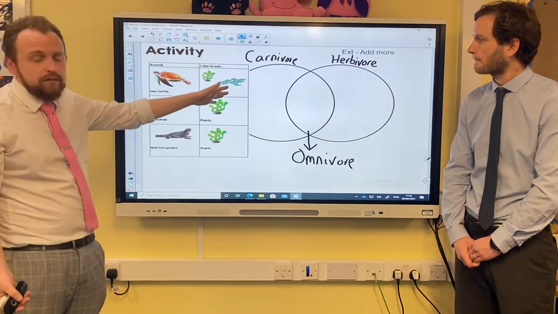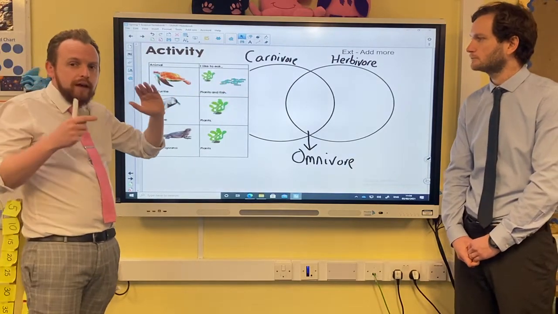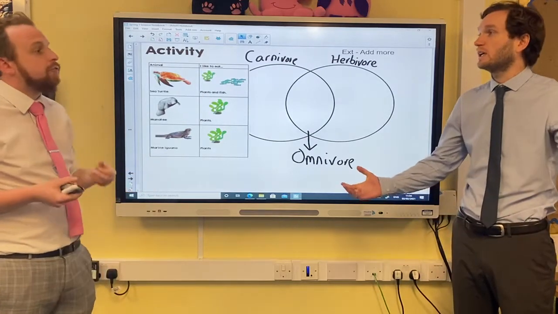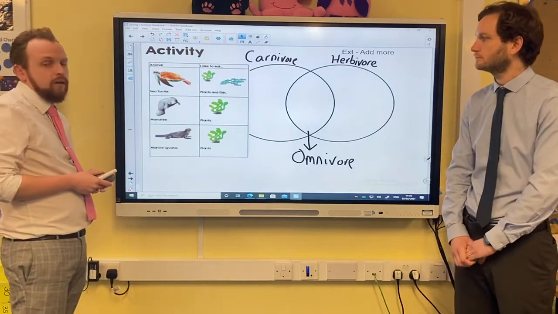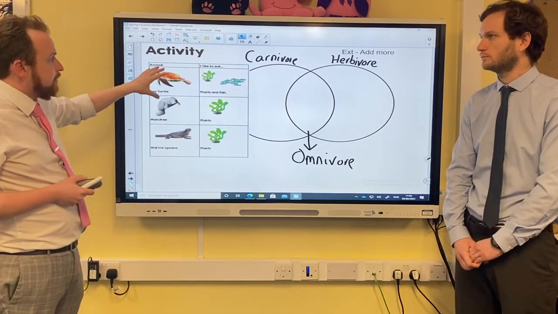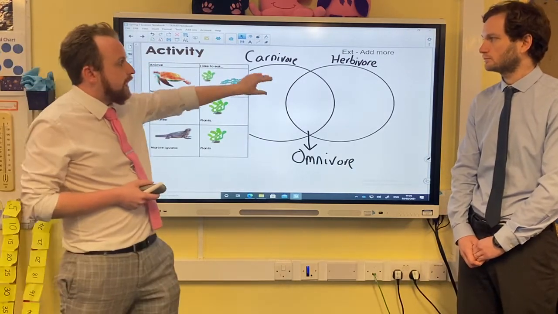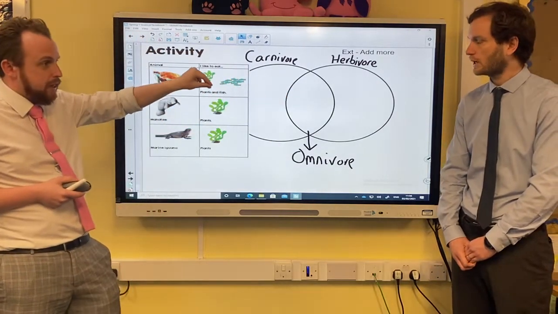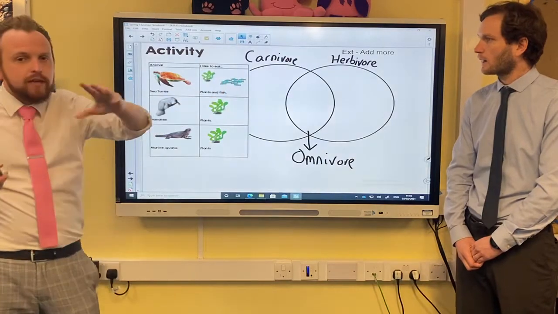And then on this side of the table, we've got the animal's diet. What do I mean by diet? Food. The food it likes to eat, okay? So you'll see animals and their diet. And from that information, we want you to put the animals into the right place on your Venn diagram. Okay, does that make sense? Yep, so let's do one together so you get the gist of this.